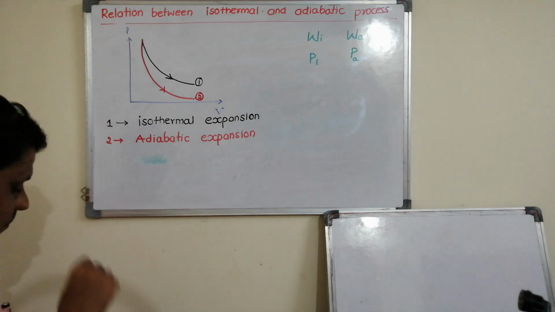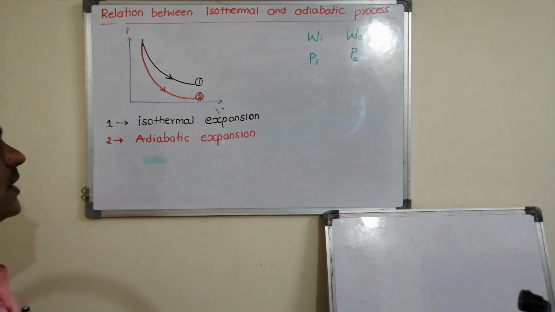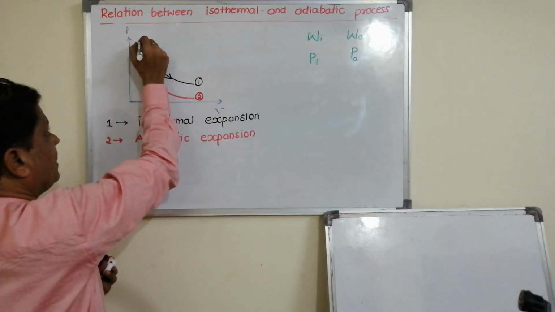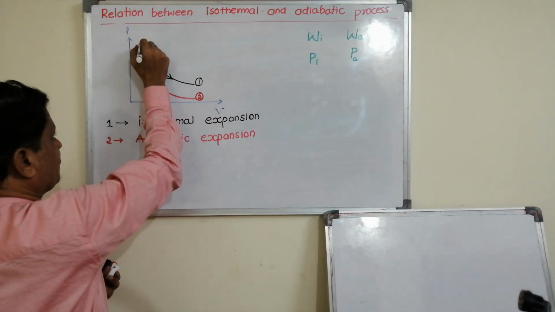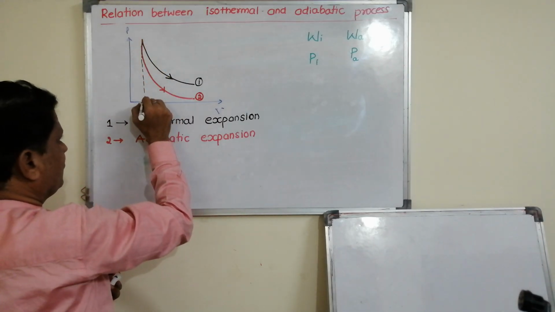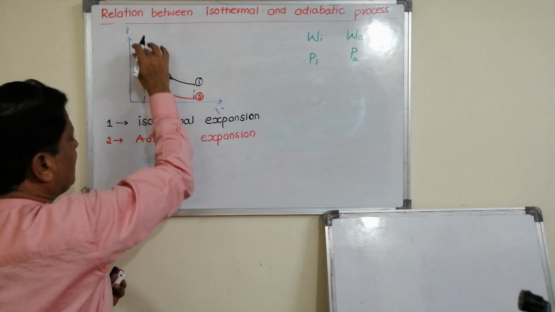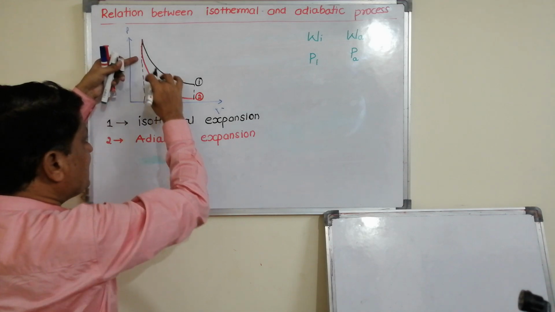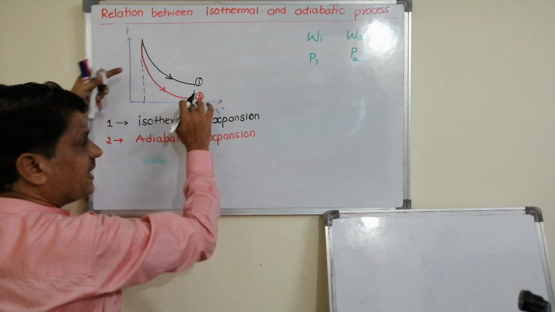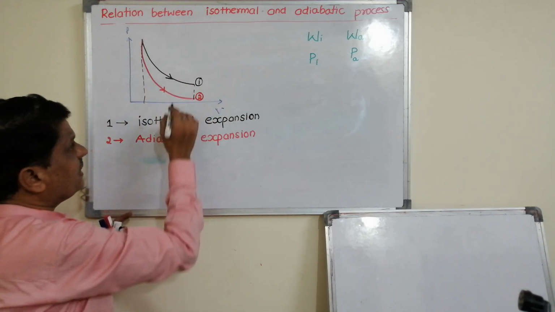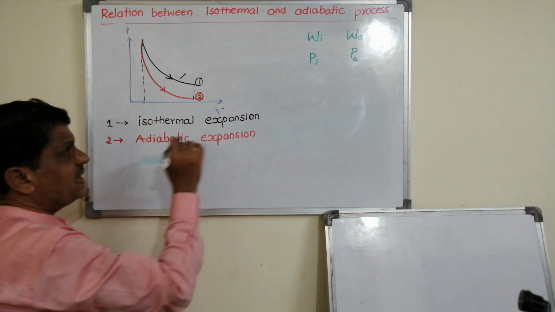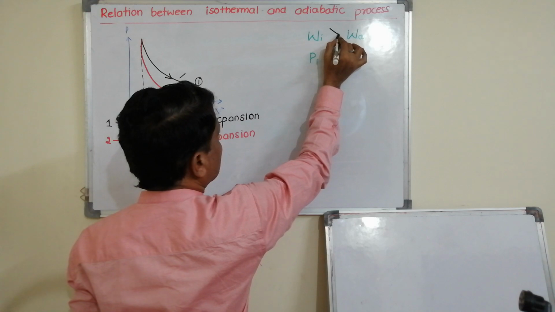Whenever I want to take the work done, the area under the PV graph gives the work done. This is the area under the isothermal graph. This red indicates the area under adiabatic. It's clear that the area under isothermal is more. If the area is more, then the work done is also more.